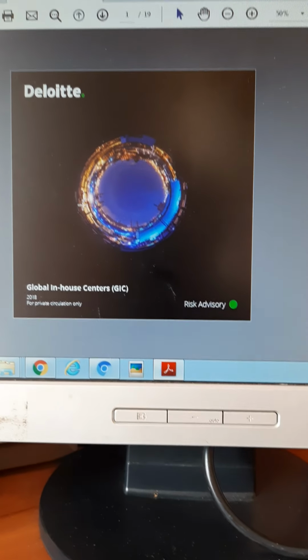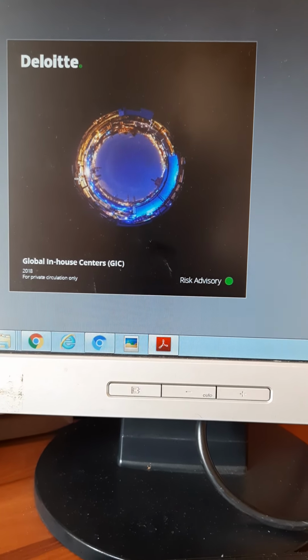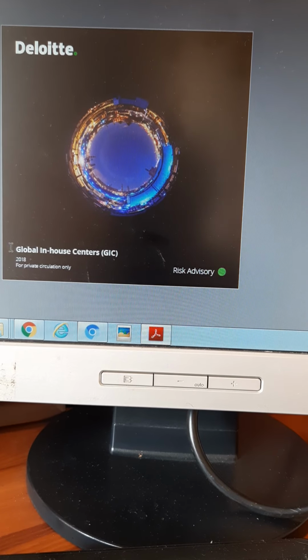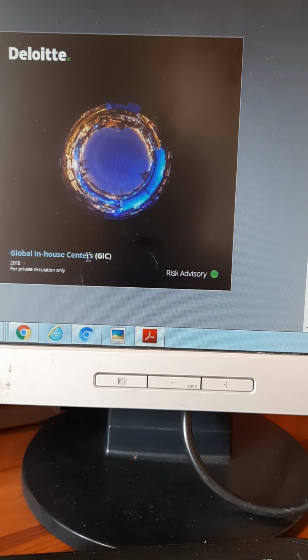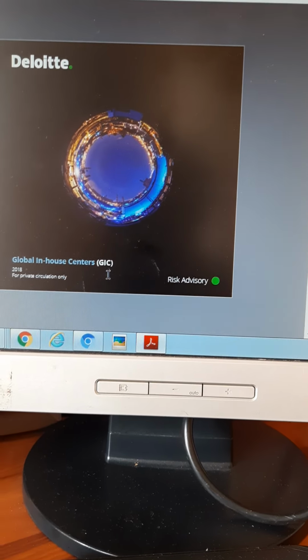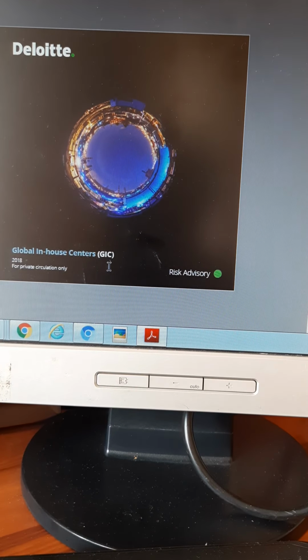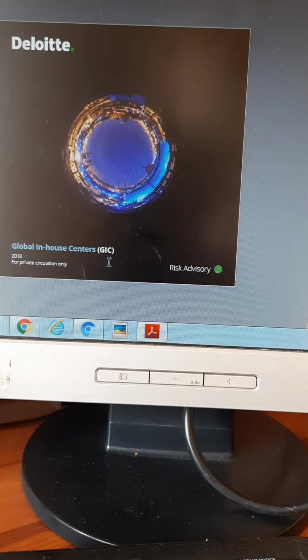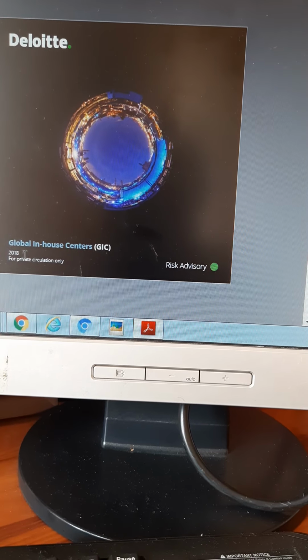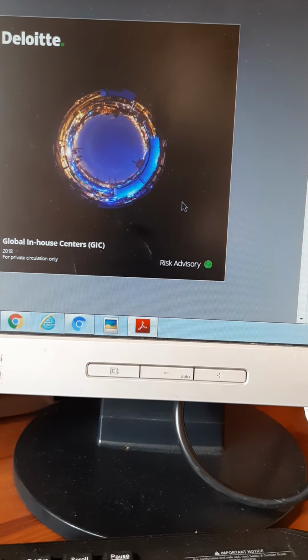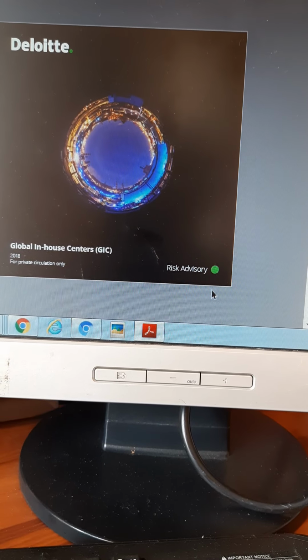Look at this. This is one international consulting firm called Deloitte. What are they doing with their global information system? They are doing global in-house centers, GICs they are called. Look at this report from 2018. So what is a GIC? GIC is a global in-house center.